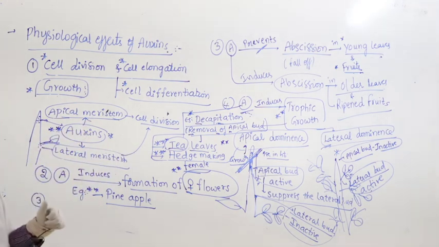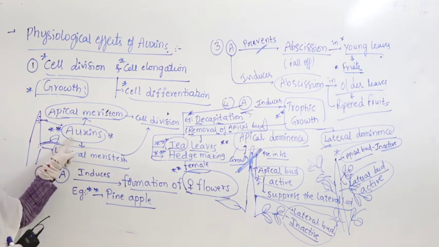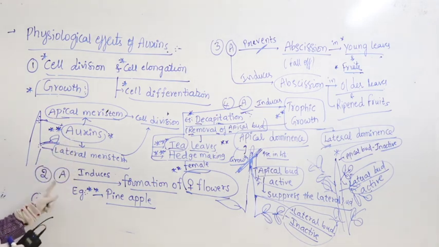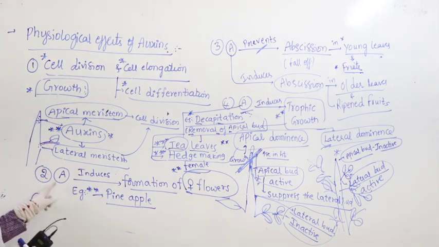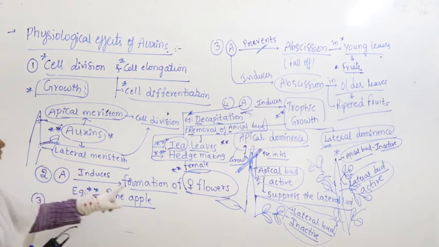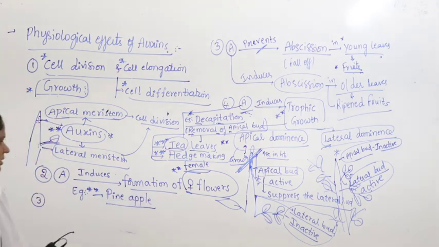Who is responsible for that? Auxins. Right. And second one, auxins induce formation of female flowers. Especially if you spray auxin externally, that gives more female flowers, less male flowers.